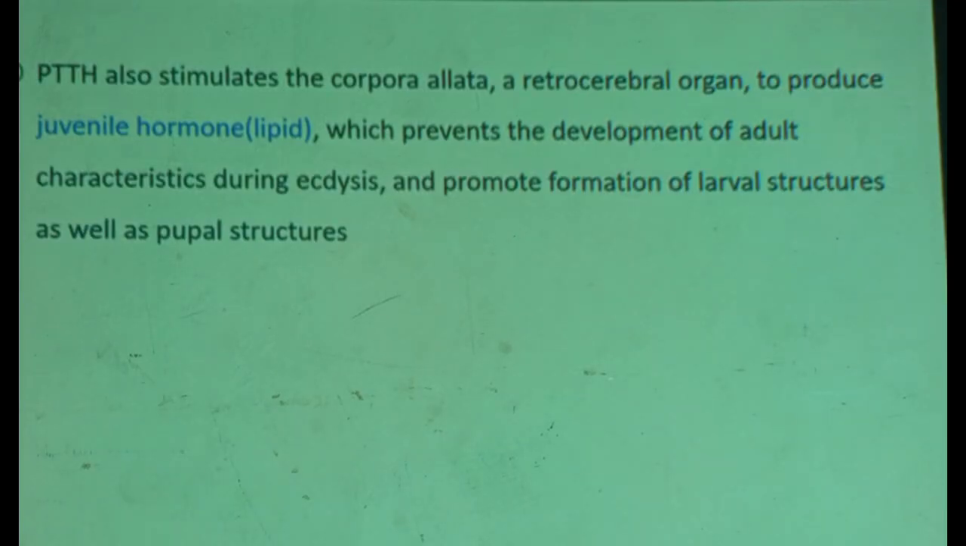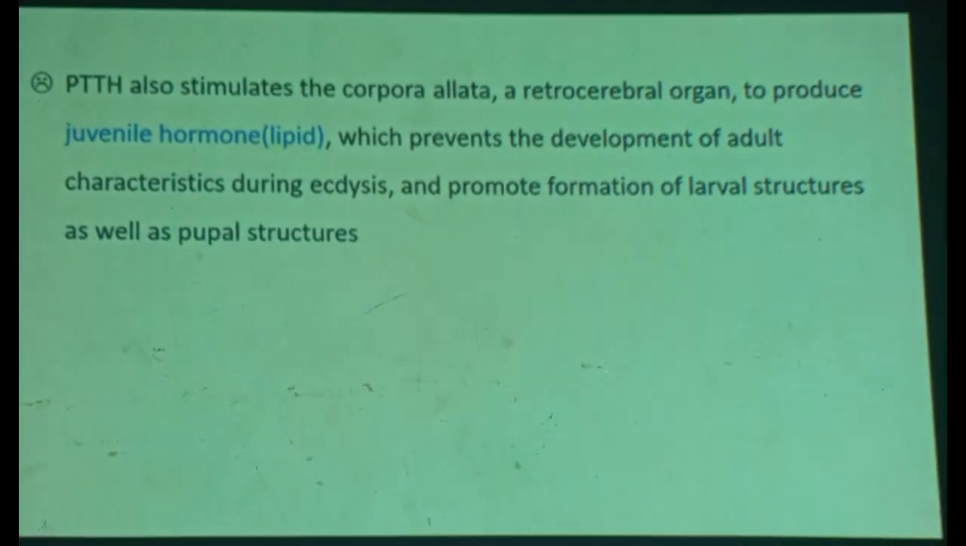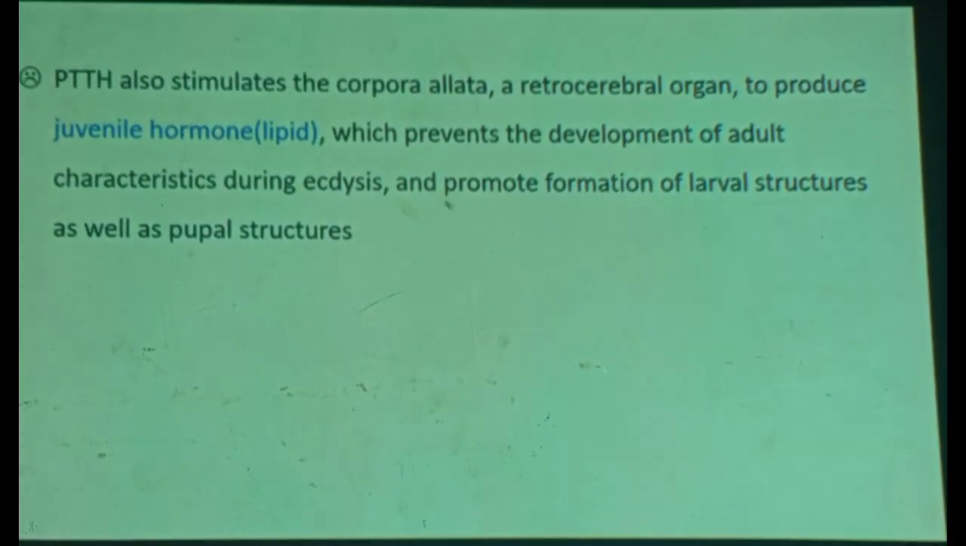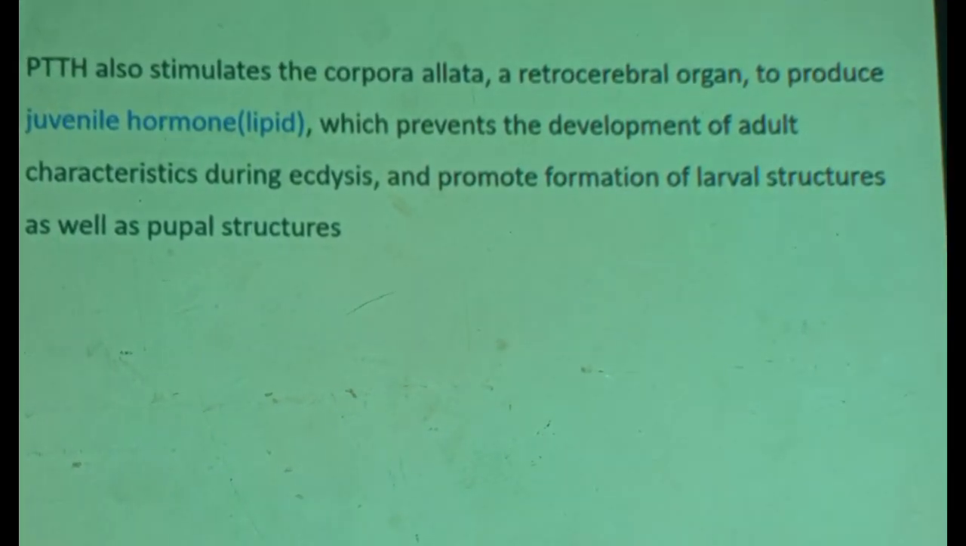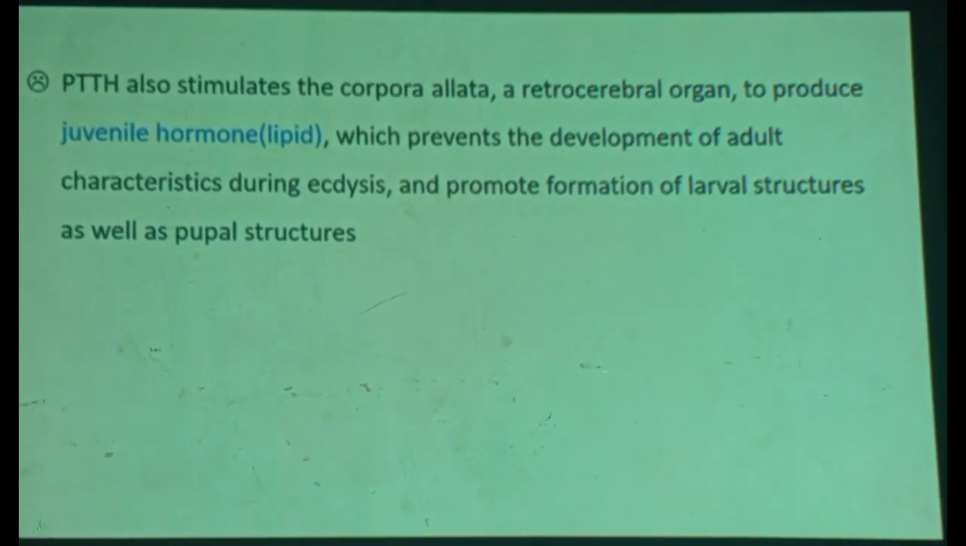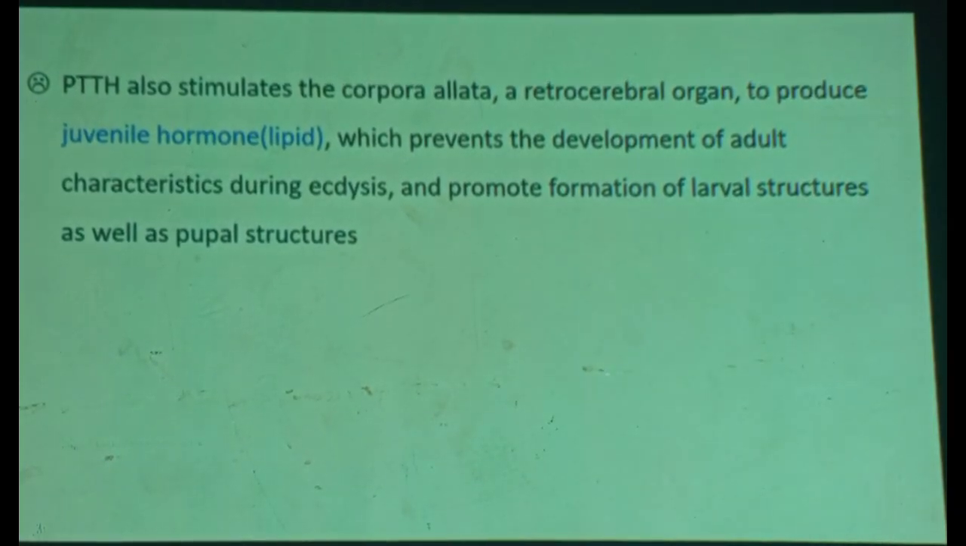Okay? Therefore, in case of complete metamorphosis, when do you think juvenile hormone is produced in large amount? During pupation. At pupal stage. Why? The pupa is what? Resting stage. What is the larva doing inside there? Oh, the larva has completed its growth. Now it is starting to produce adult structure.